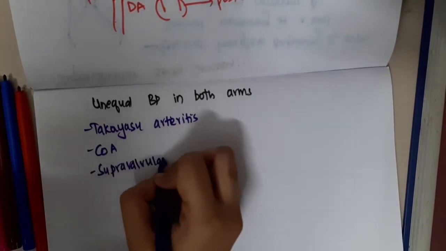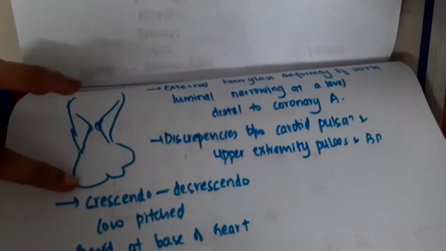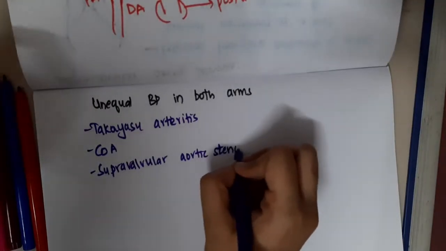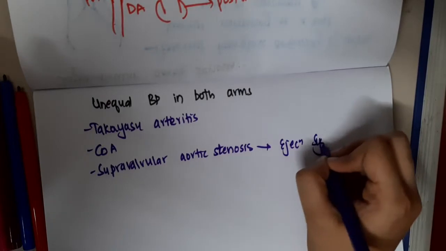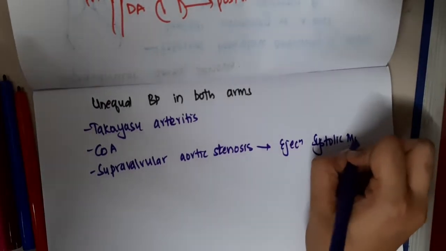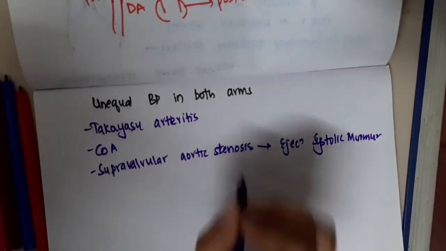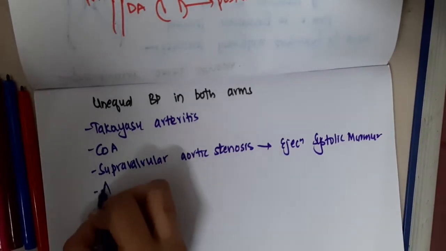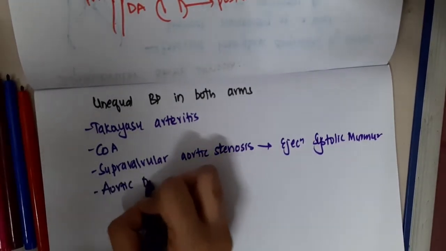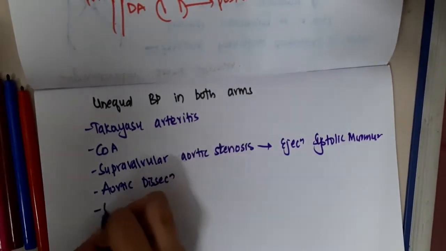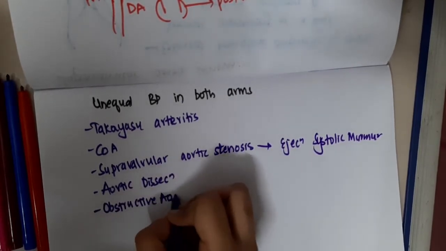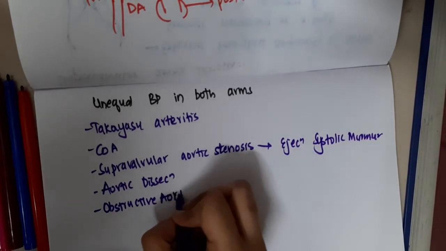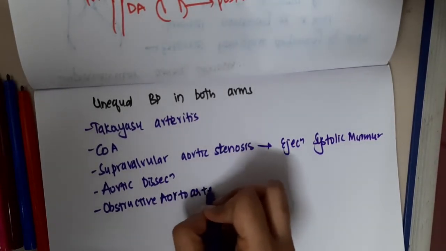supravalvular aortic stenosis. In this you will see an ejection systolic murmur, and you will also see an early diastolic murmur. It is also seen in aortic dissection, and it is also seen in obstructive aortoarteritis.